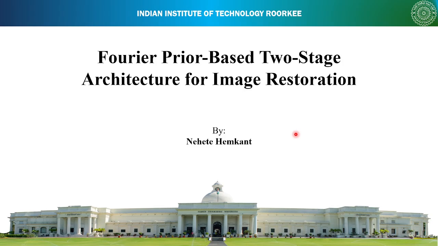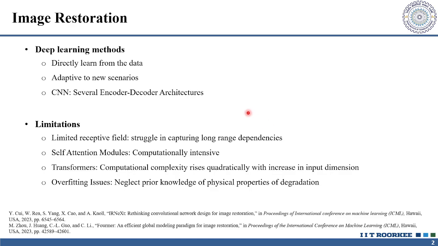Hello everyone, today I will be presenting my work on Fourier prior-based two-stage architecture for image restoration. There are several instances where images get degraded by environmental factors such as haze, rain, lighting conditions, and noise, which significantly degrades the performance of computer vision tasks. Therefore, image restoration is a critical pre-processing task.